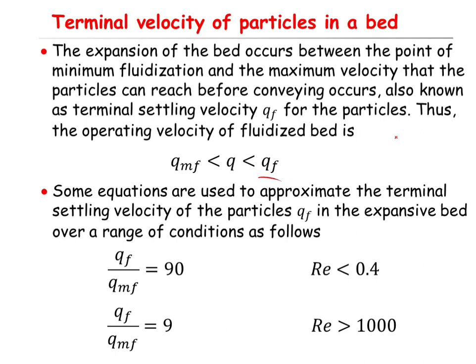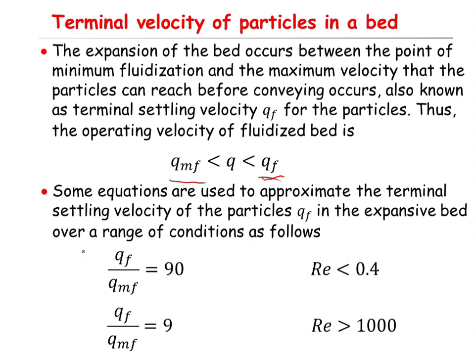Therefore, the operating velocity of the particles is always between QMF, the velocity at the minimum fluidization condition, and QF, the terminal settling velocity.